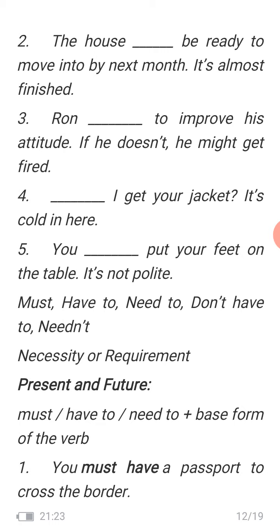You must have a passport to cross the border. Obviously, if you want to cross the border, you must have one. So see, it is necessity. It is a must for you.